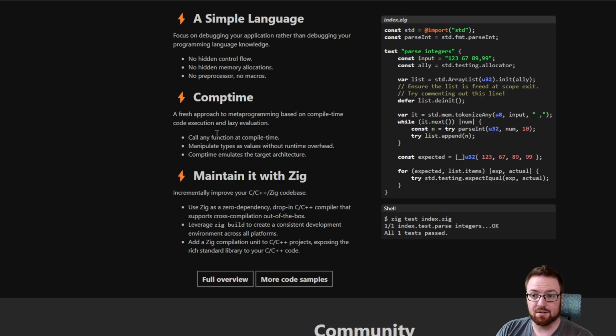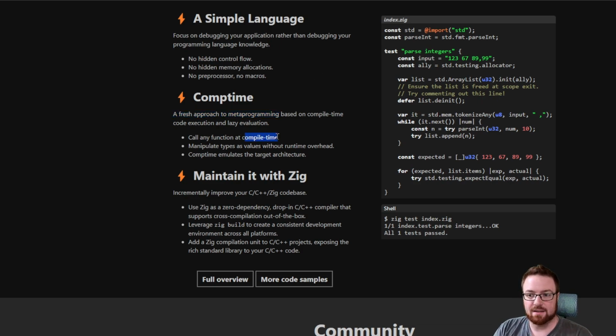For example, metaprogramming is something I pretty much never think about directly. Fresh approach to metaprogramming. I don't even know what they're talking about with metaprogramming. I know what it means, like I know what meta means and I know what programming means, so put them together, I know what that would mean, right? Like metagaming in video games. I don't know much about metaprogramming off the top of my head.